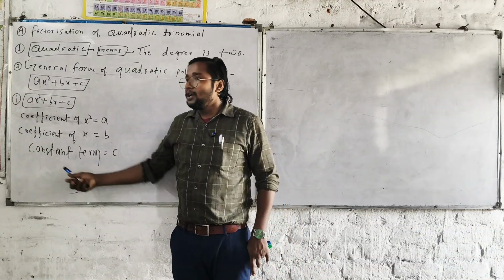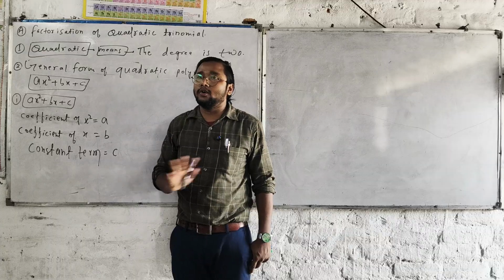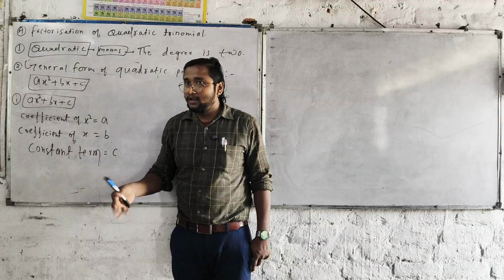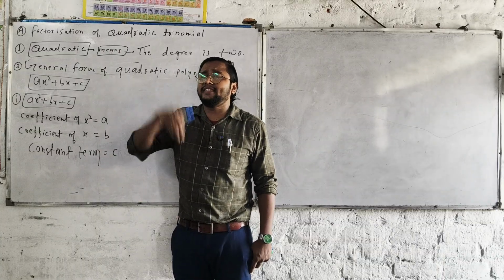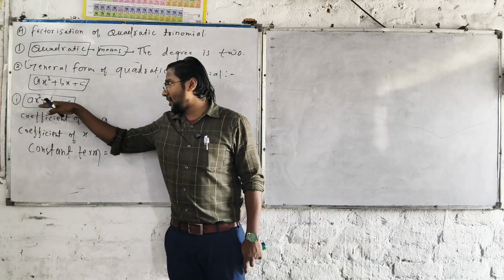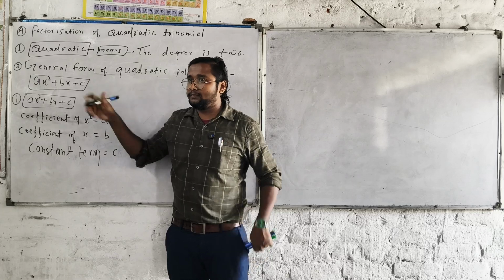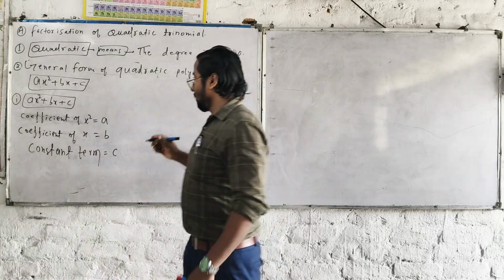Always keep in mind that when I say the constant term, there is no variable. Constant term, no variable. Whether x is there or not, it's the constant term.